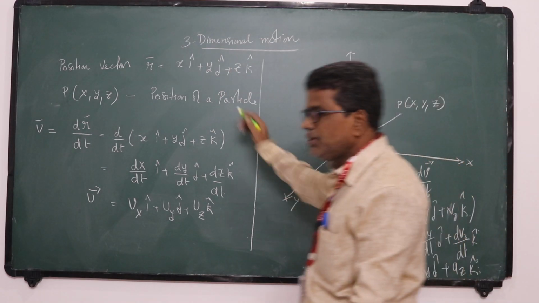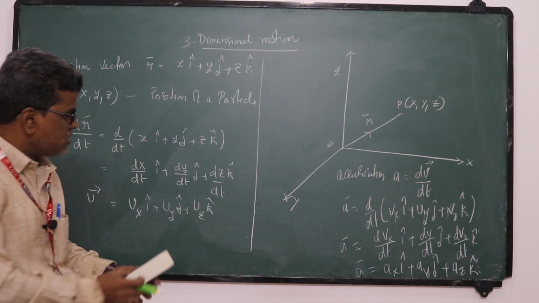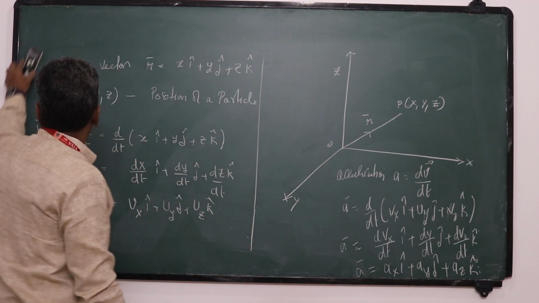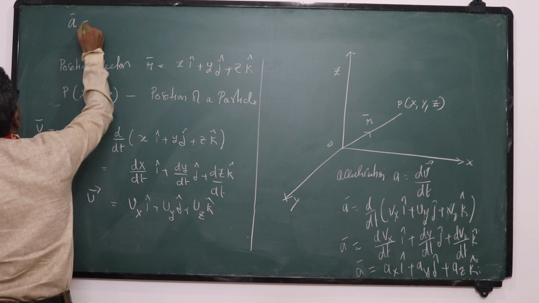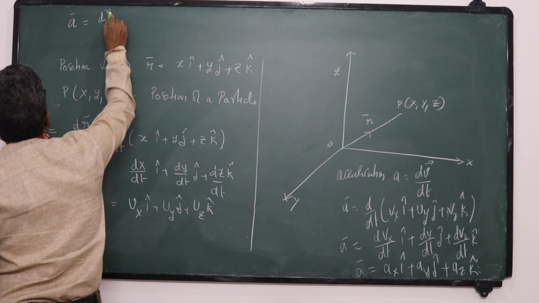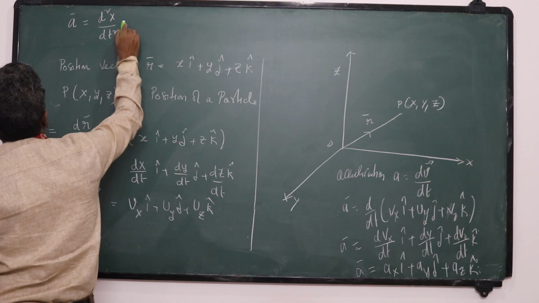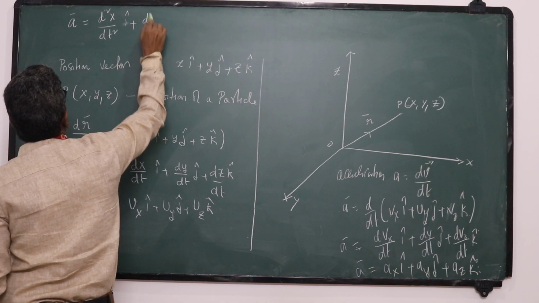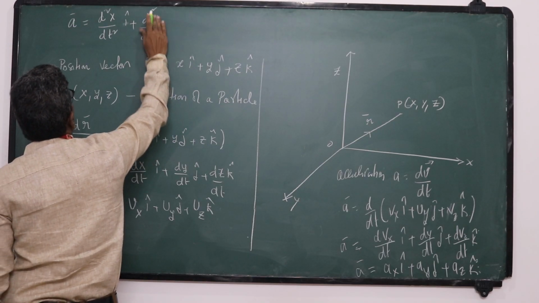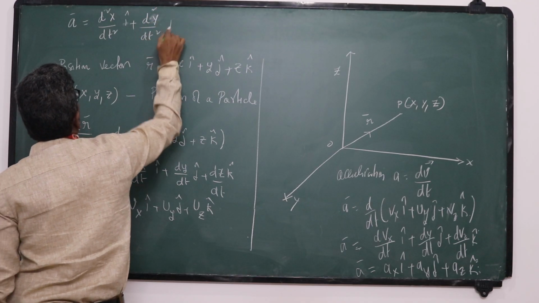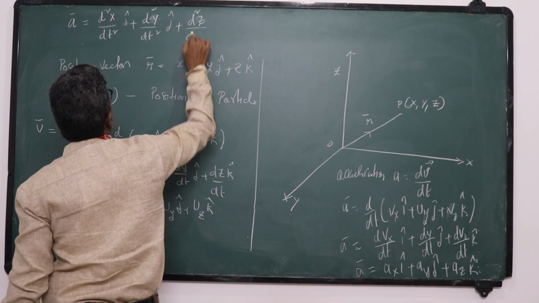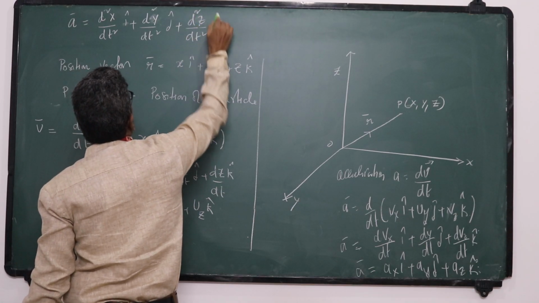So thus we can represent this acceleration. Okay. So I know the position of the insect at a particular instant of time, then I got velocity and acceleration. This acceleration can also be written as a bar is equal to d square x by dt square i cap plus d square y by dt square j cap plus d square z by dt square k cap.